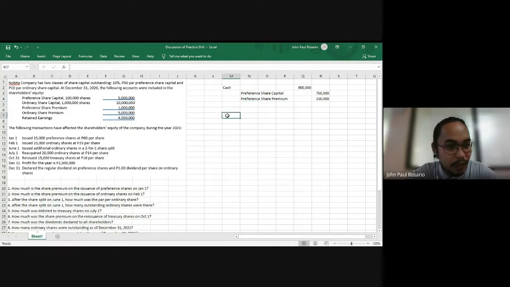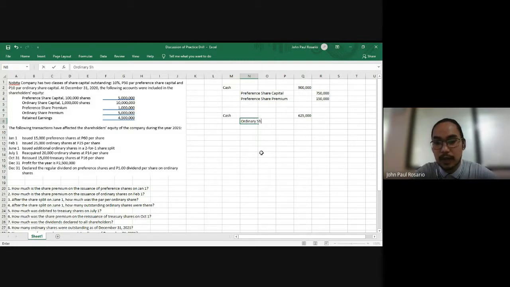Next, we have issued 25,000 ordinary shares at 25 per share. Again, for the issuance, you have received cash worth 25,000 shares at 25 each, which is 625,000. Now, your ordinary share capital upon issuance should be credited at par value.